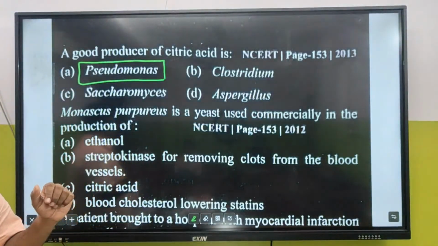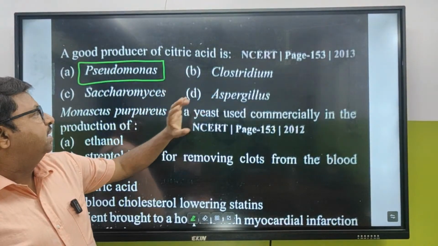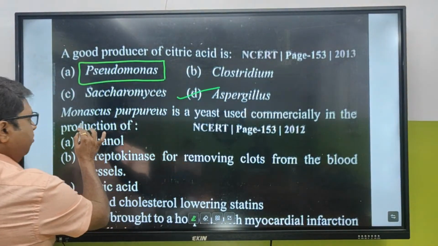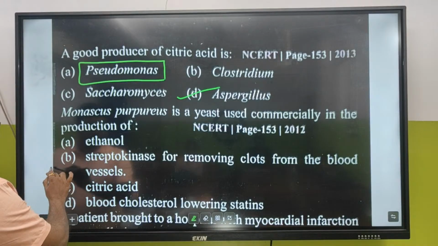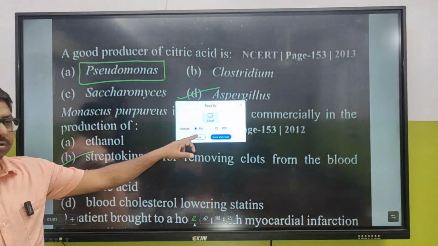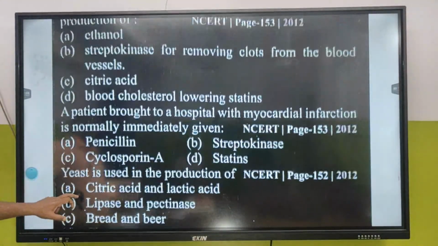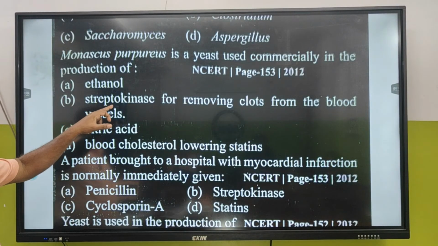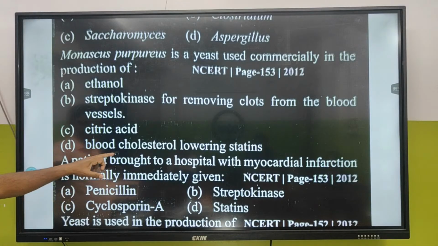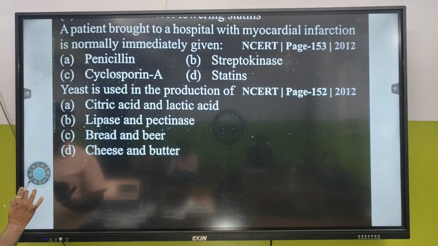What is the other example? Thiobacillus. Clostridium botulinum, you know. Saccharomyces, you know. Answer is Aspergillus. Monascus purpureus is a yeast used commercially in the production of blood cholesterol lowering agent. Option B. Monascus purpureus.